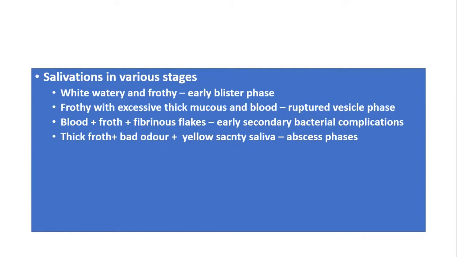Blood plus froth plus fibrinous plaques will be observed in the early secondary bacterial complications. Then thick froth plus bad odor, followed by yellow scanty saliva, can be observed in the abscess phase. So the type of saliva changes according to the length of the infection.